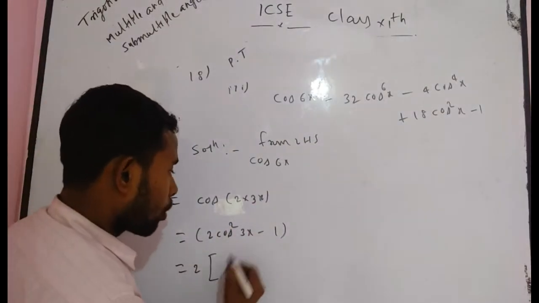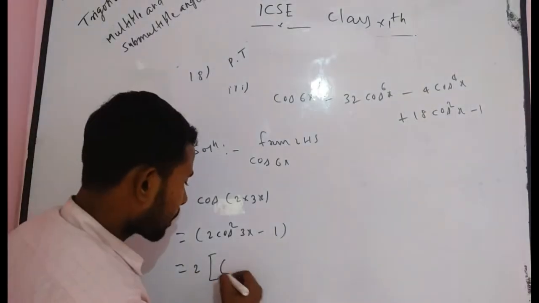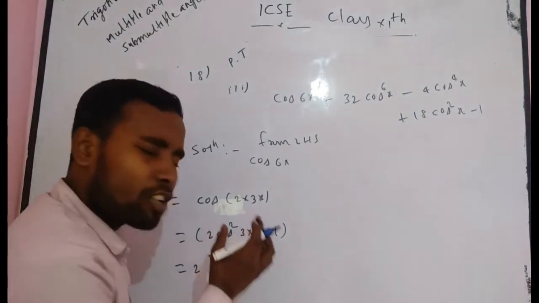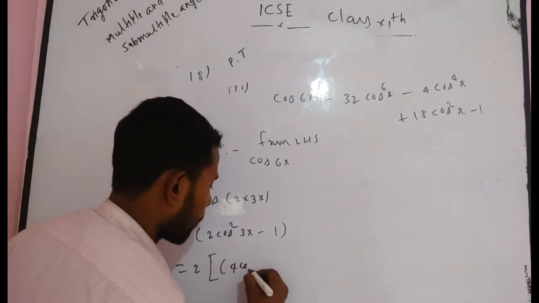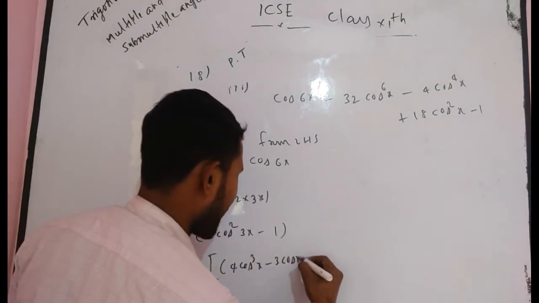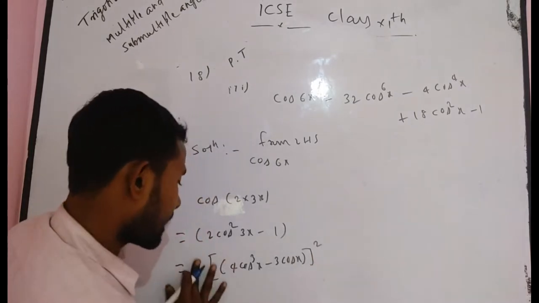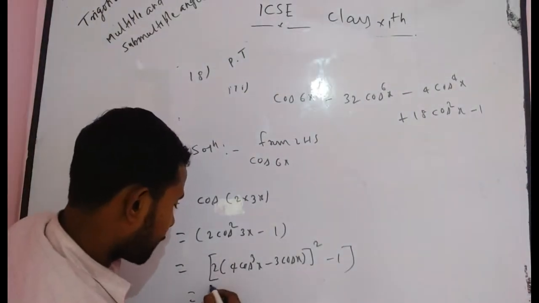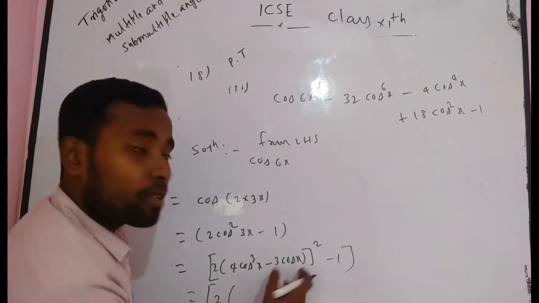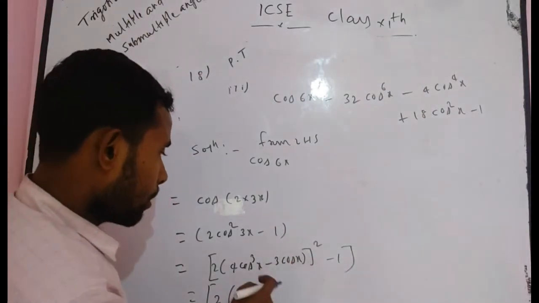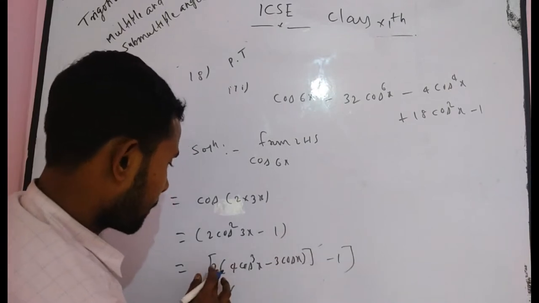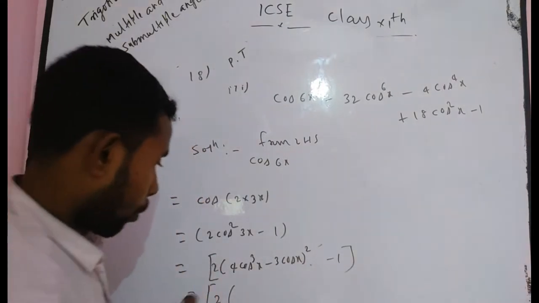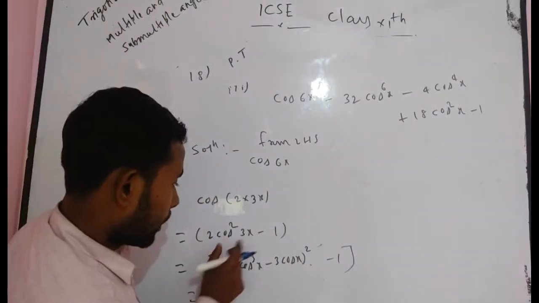Now as you know, cos 3x is equal to, also a formula, what? Cos square 3x will be cos 3x whole square, and cos 3x is, already you know, 4 cos cube x minus 3 cos x. Can you write it whole square, and it has a multiplication by 2, minus 1. Now you have to simplify it. Very easy. 2 times a minus b whole square. Here it is a minus b whole square. Sorry, the 2 is multiplied with the whole term and the square is only for this term. This is the multiplication of the whole term, 2 into cos square 3x.